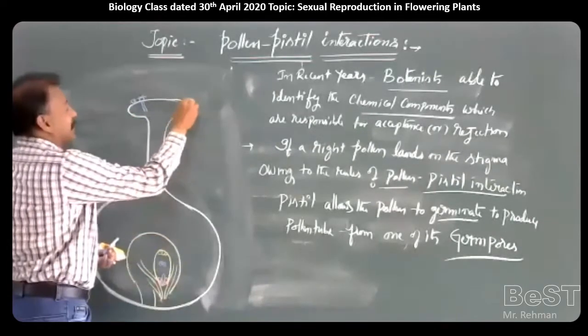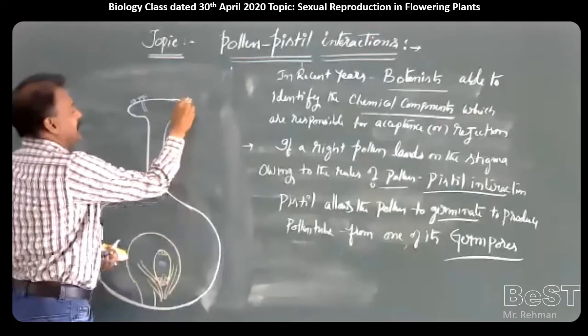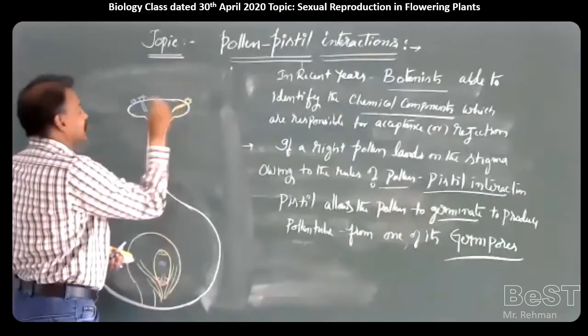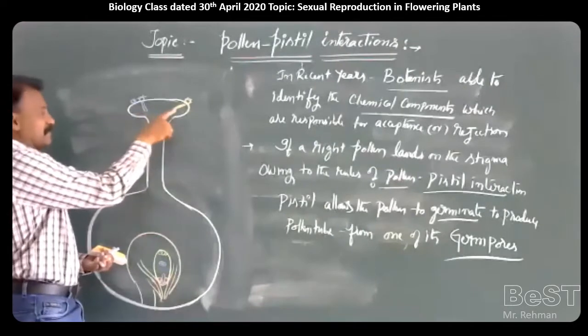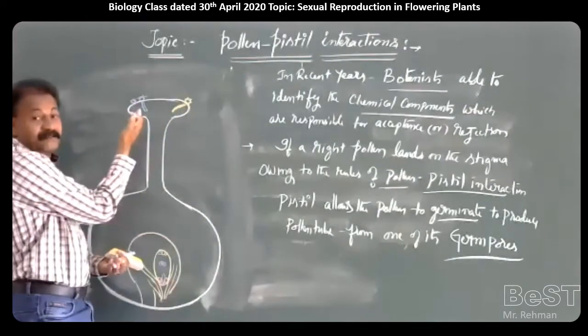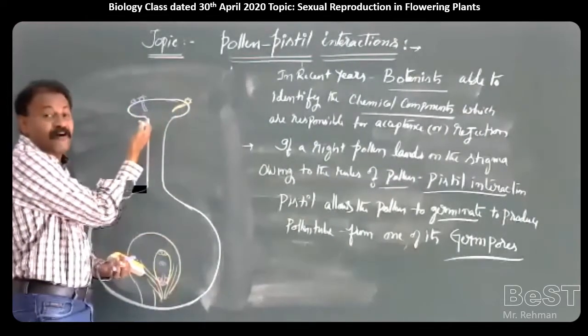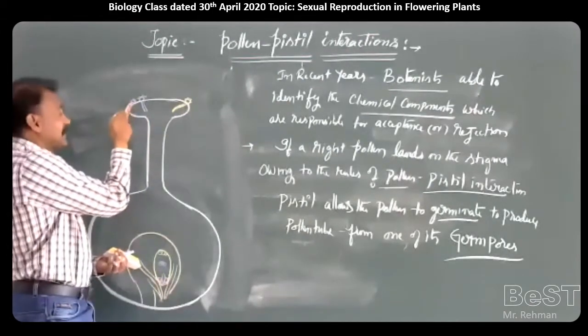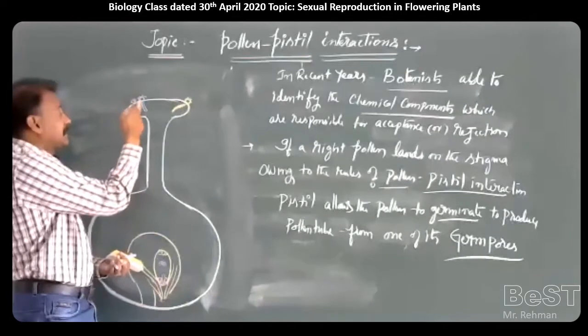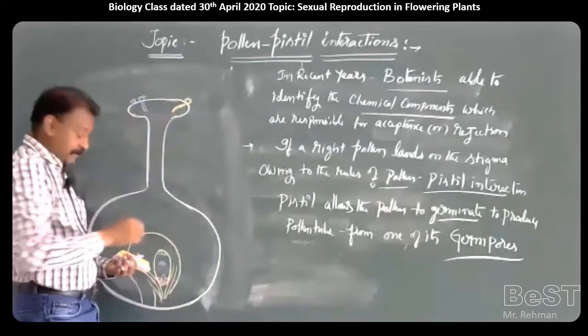Some other pollen grains may be germinated, but the pollen tube is not developed inside. They may not be compatible, they may be of the wrong type. So either their germination is stopped or their pollen tube growth is stopped.